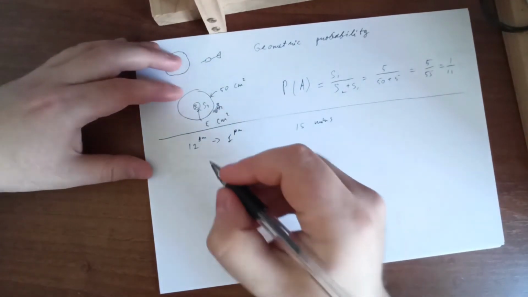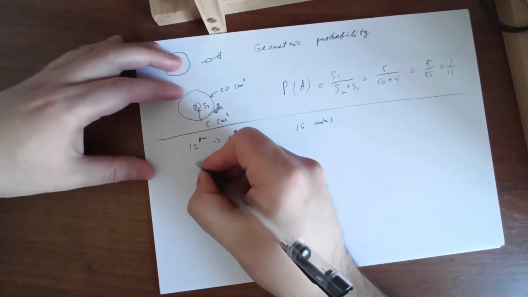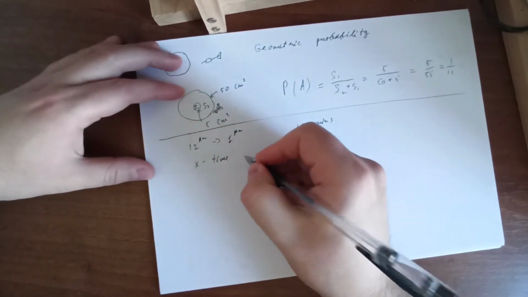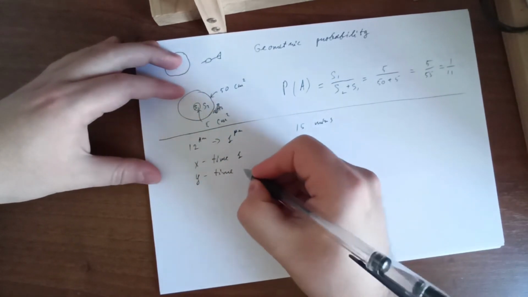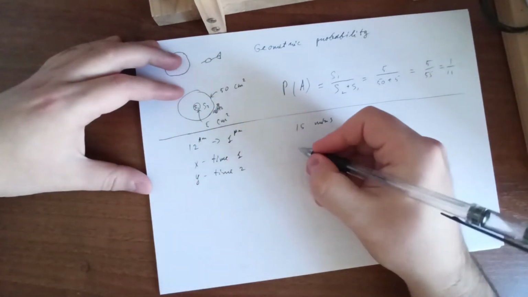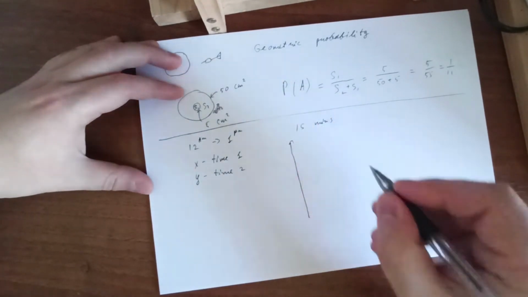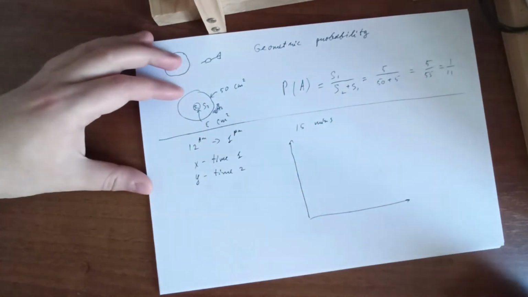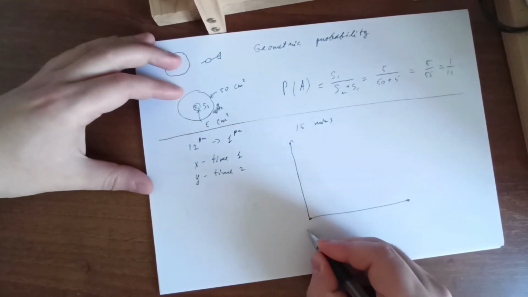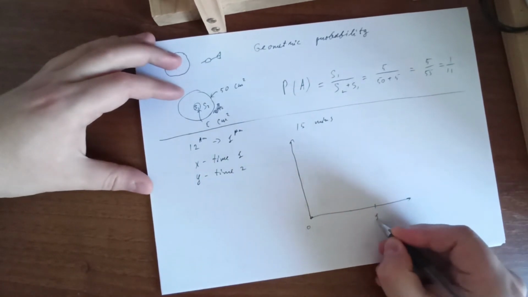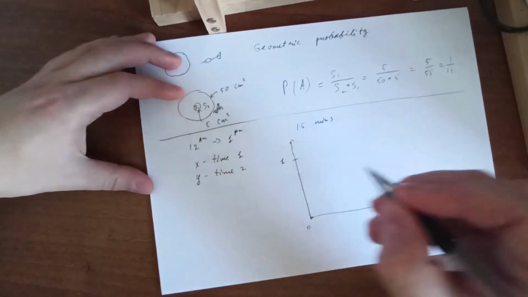So we say that X is the time when the first person comes, Y is the time that the second person comes. Now we have time for the first person from 0 to 1, for the second person from 0 to 1.